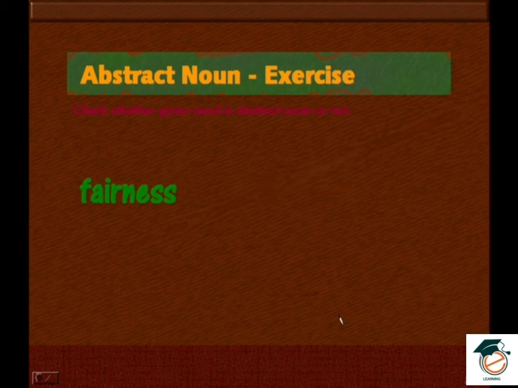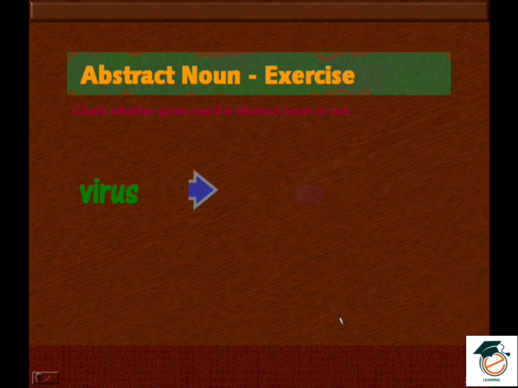Fairness. Yes, it's an abstract noun. Virus. Is this an abstract noun? No, it is not an abstract noun. Time. Again, this is a no, but sometimes you can use it as an abstract noun.